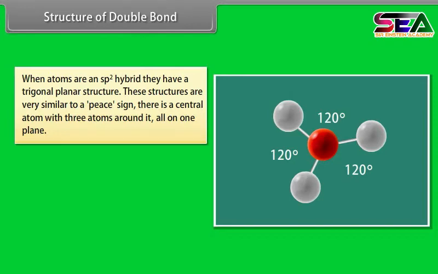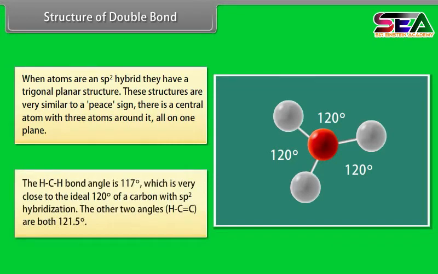There is a central atom with 3 atoms around it, all on one plane. Trigonal planar molecules have an ideal bond angle of 120 degrees on each side. The HCH bond angle is 117 degrees, which is very close to the ideal 120 degrees of a carbon with sp2 hybridization. The other two angles, HCC, are both 121.5 degrees.